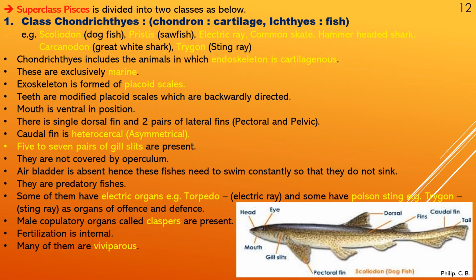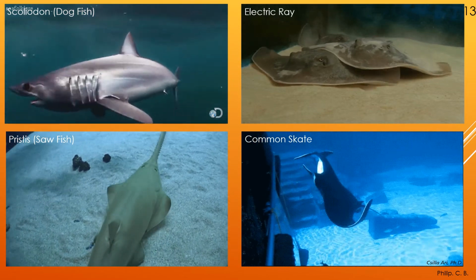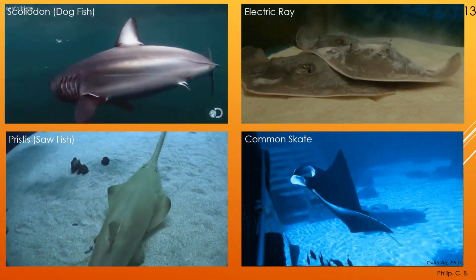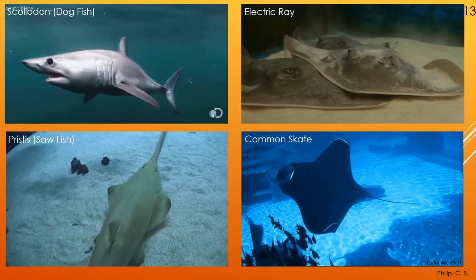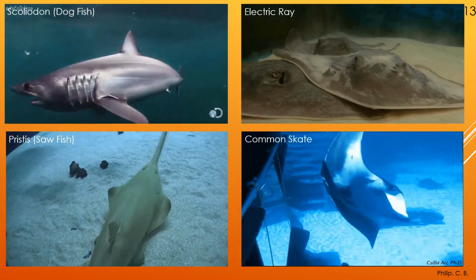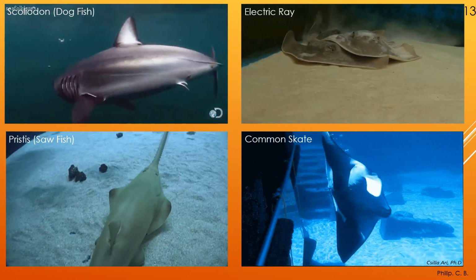So moving on to the next slide, where you can see the images. As I told, for all the examples I put the animation image so as to understand how it looks, how it moves, how it appears. So it is really helpful for you. So first you can see Scoliodon, that is dogfish or shark, and when it moves you can see the gills. So there are no gill covers, only gill slits.